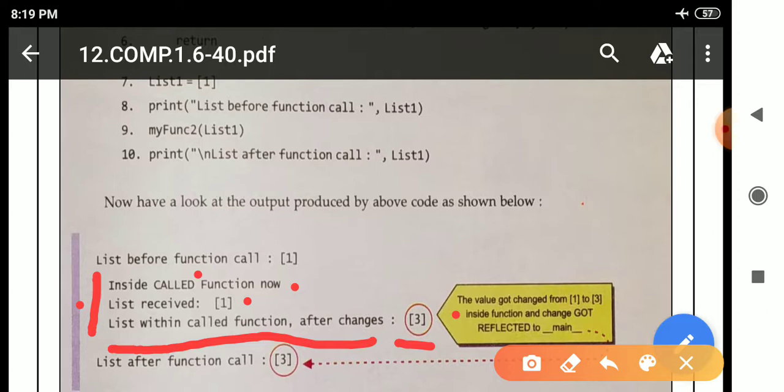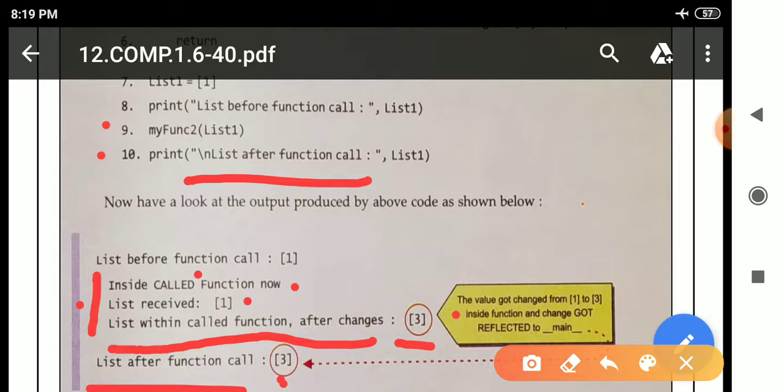After that the function is completed, it will return and come back to line number 9, and after that it will move to line number 10. In line number 10 you can see there is a print statement, so this message will be printed here, and after that list 1 will contain 3. Previously it was containing 1, and now it will contain 3, because this is a mutable type value.